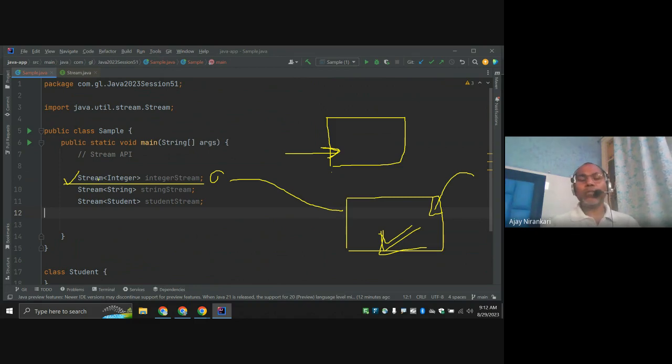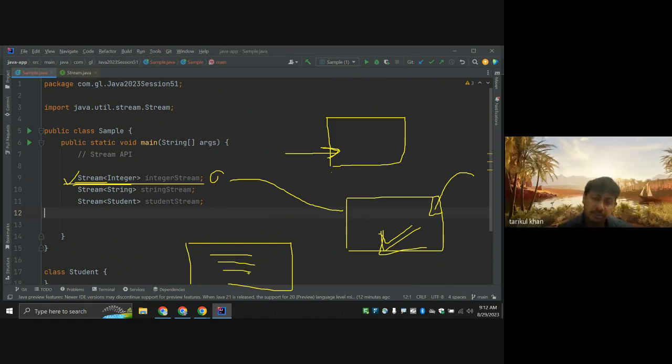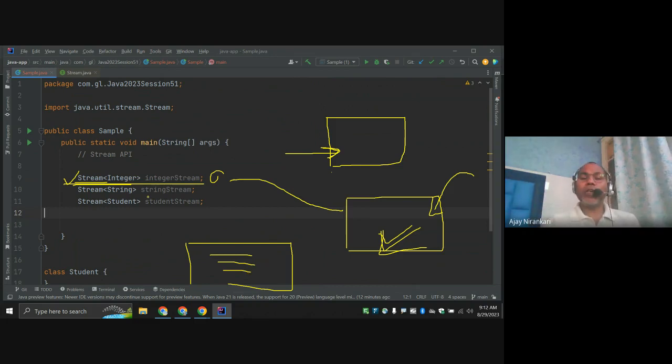Surely this is not a functional interface, so we cannot easily implement it with a lambda expression or method reference. The Stream interface has multiple abstract methods, not a single abstract method. If I write a class and implement all these methods, that will take a lot of time. So we are going to figure out which existing Java classes have already implemented this interface, and we are going to use them.